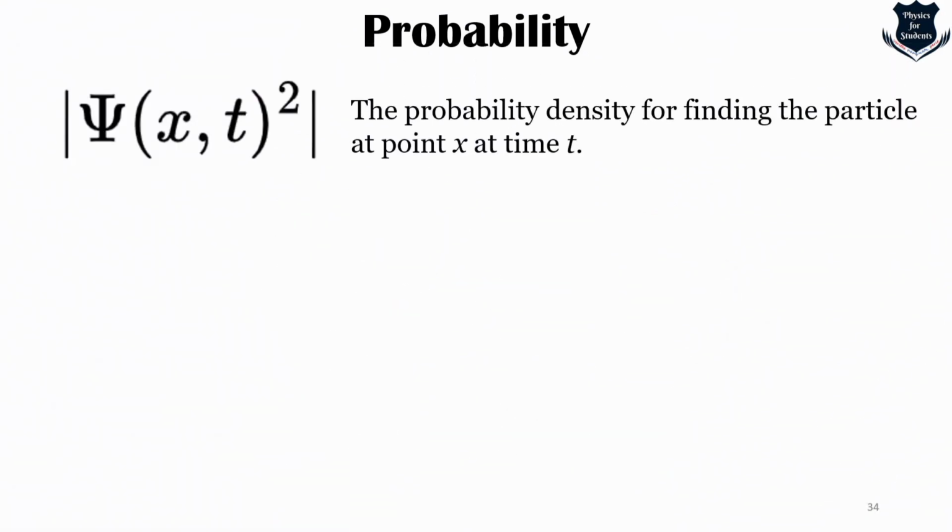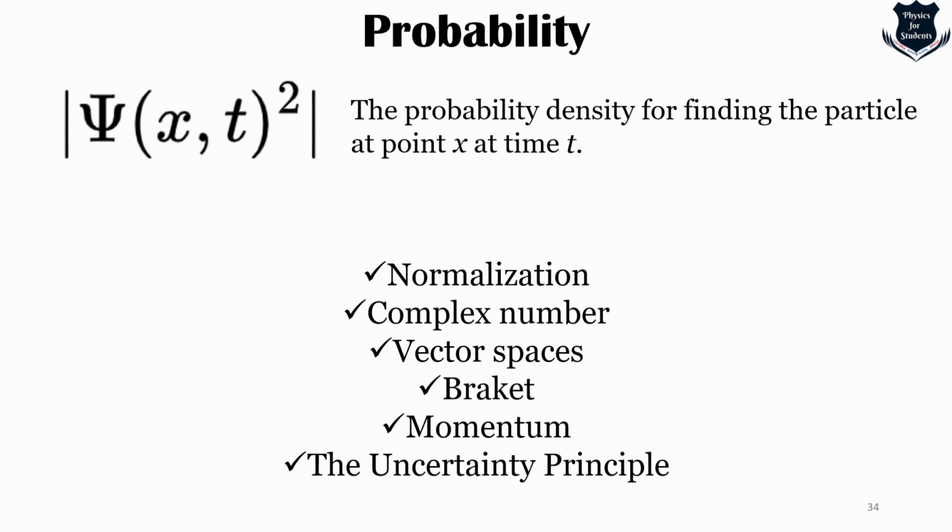Okay, so we have seen this equation. It tells that the probability density for finding the particle at a point x and at a time t is given by this. However, it leads to some other important concepts: normalization, complex numbers, vector spaces, bra and ket, momentum, and the uncertainty principle, which will be covered in the next video. These concepts are central to quantum mechanics, but we will pause this video right now.